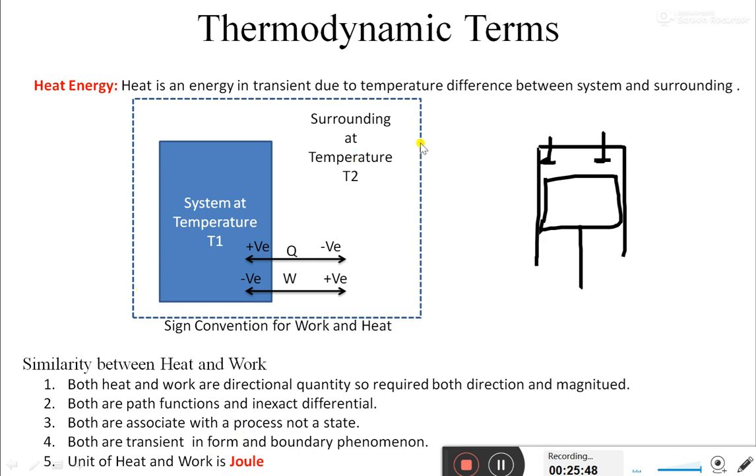Up to here we have studied different thermodynamic terms, the most important ones being heat, work and heat energy. So I feel you have understood heat and work.